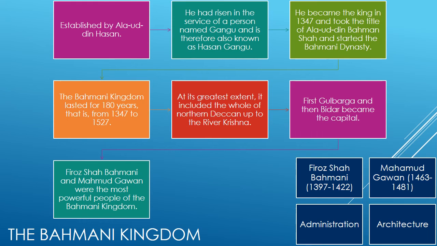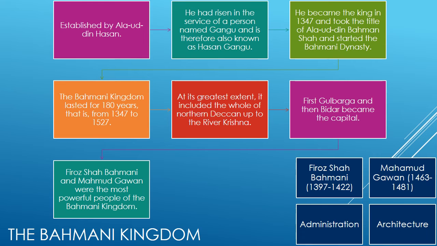The Bahmani Kingdom. The Bahmani Kingdom was established by Alauddin Hasan. He had risen in the services of a person named Gangu and is therefore also known as Hasan Gangu. He became the king in 1347 and took the title of Alauddin Bahman Shah and started the Bahmani dynasty.